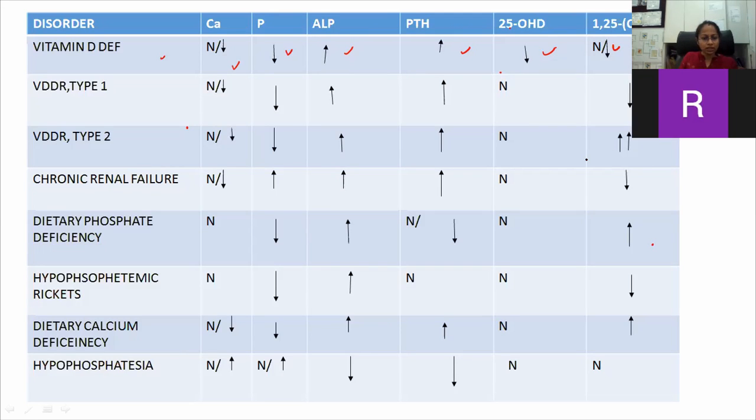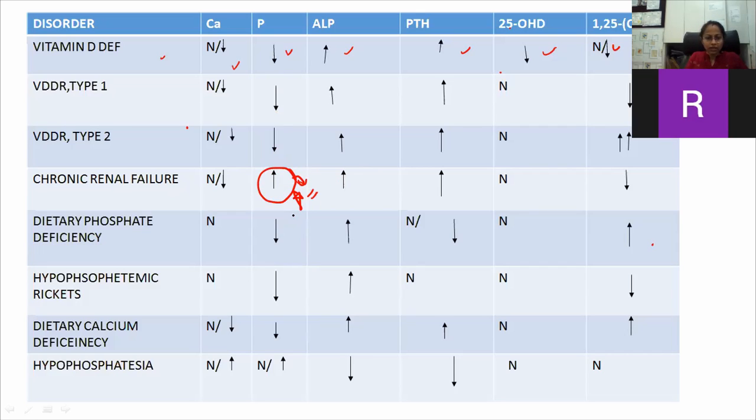Now the question that has been asked is, see the table. In chronic renal failure, there is increased phosphorus. In the rest of all the rickets, phosphorus will be decreased or normal. So the question is asked, which type of rickets is associated with increased phosphorus level? Why increased phosphorus? Because there will be a problem in the kidney, so there will be decreased excretion of phosphorus through the kidney, so there will be increased phosphorus level in this.